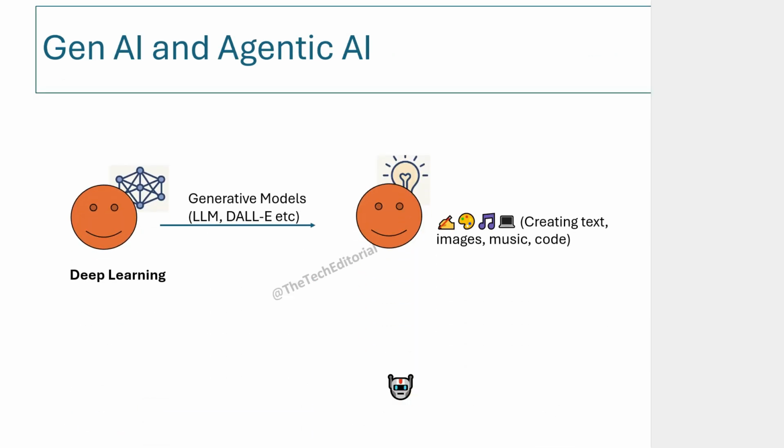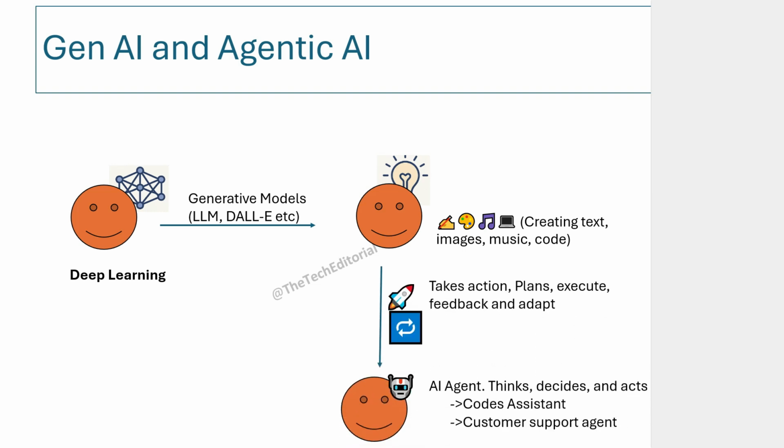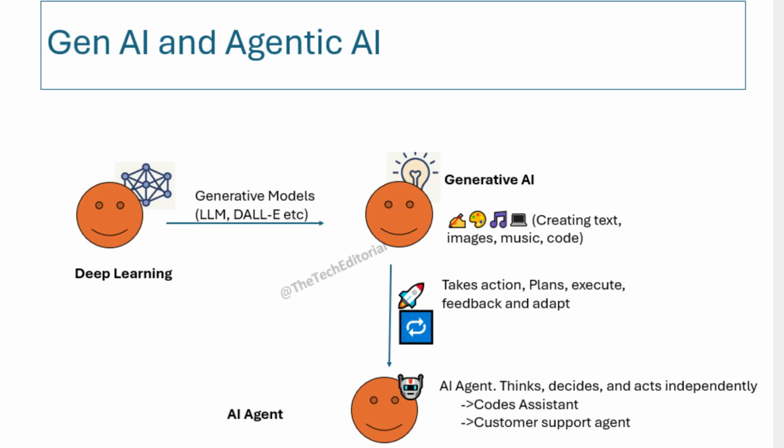Once a machine learns well using models like LLMs or DALL-E, we reach the stage of generative AI, where machines can create new text, images, code, or even music on their own. But the next step is even more powerful. Welcome to Agentic AI. This is when AI does not just generate ideas, it takes action. Agentic AI can plan, execute, get feedback, and adapt, almost like a digital teammate. It can work as a coding assistant or even as a customer support agent that learns and improves with every interaction.